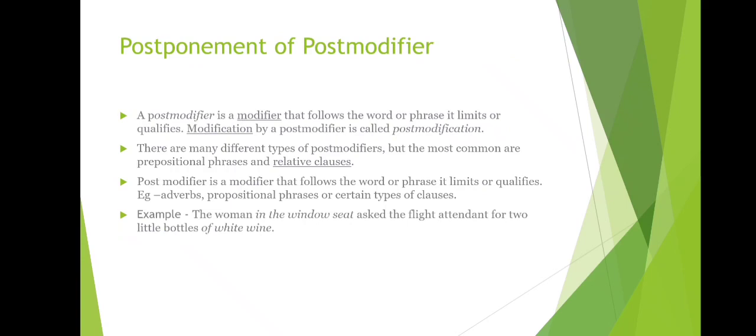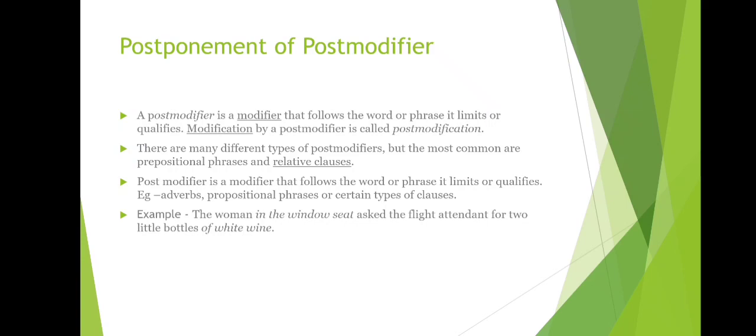The next type is postponement of post modifier. A post modifier is a modifier that follows the word or phrase. It limits or qualifies. Modification by a post modifier is called post modification. There are many different types of post modifiers, but the most common are prepositional phrases and relative clauses.